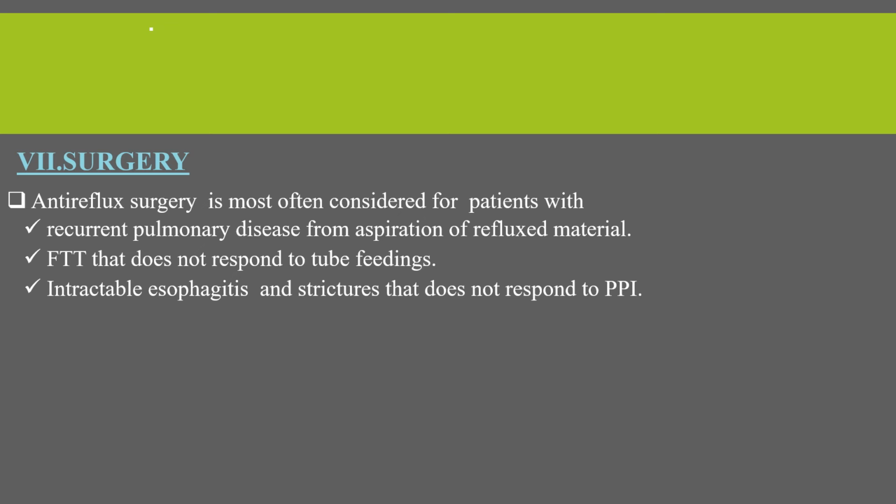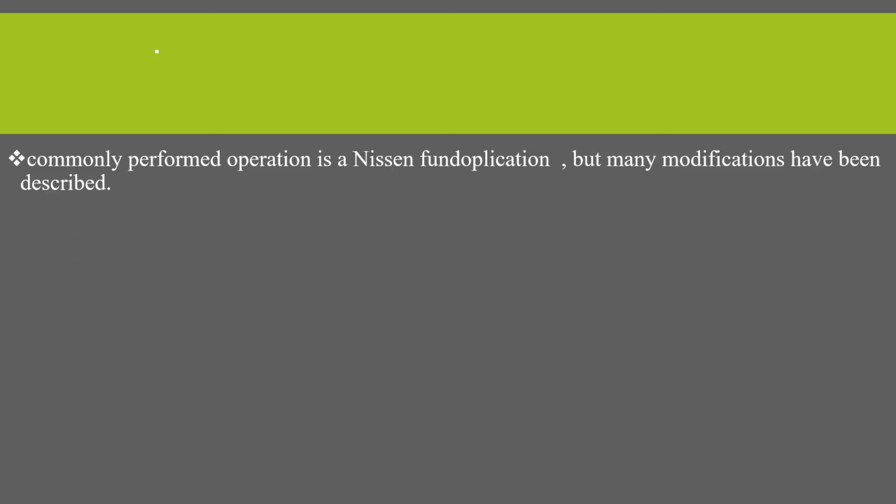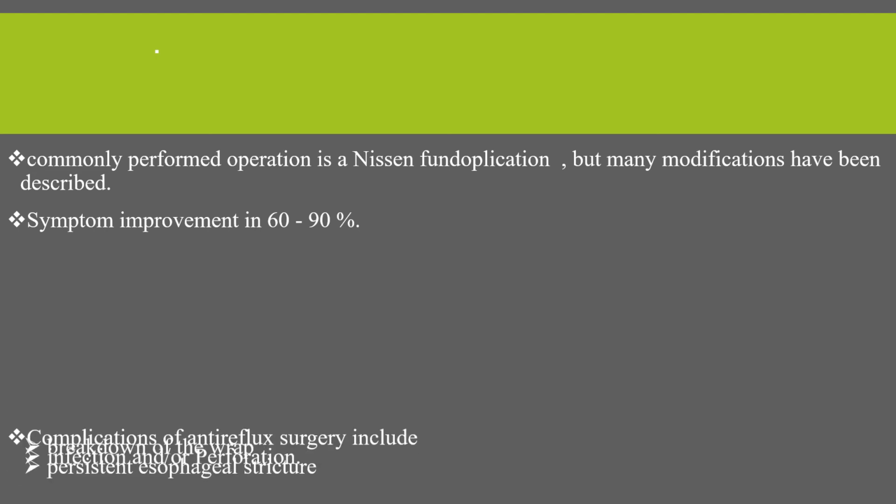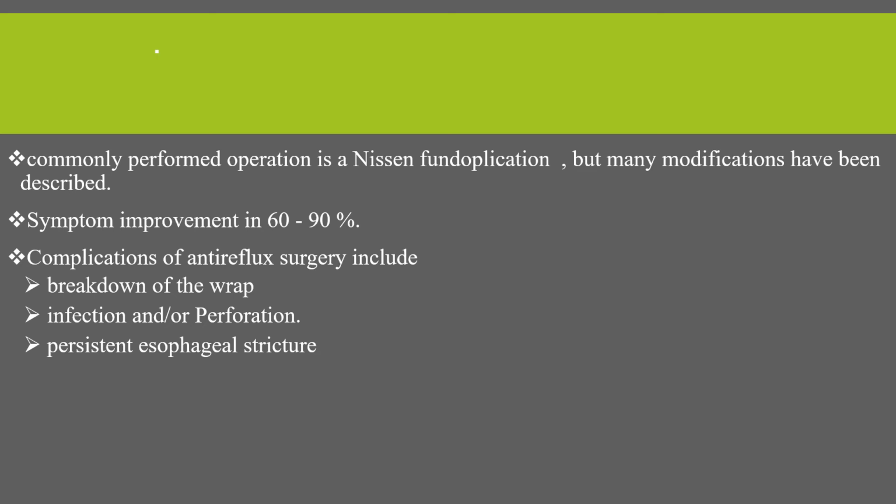The other treatment is surgery. This is indicated for recurrent pulmonary disease from aspiration of refluxed material, and also if the patient is having failure to thrive that does not respond to tube feeding, and if the patient is having intractable esophagitis and strictures that do not respond to proton pump inhibitor. Commonly performed operation is a Nissen fundoplication, but many modifications have been described, and if surgery is done after drug-resistant gastroesophageal reflux disease, symptom improvement is seen in 60 to 90%, and the complications of anti-reflux surgery include breakdown of the wrap, infection, perforation, and also persistent esophageal stricture.